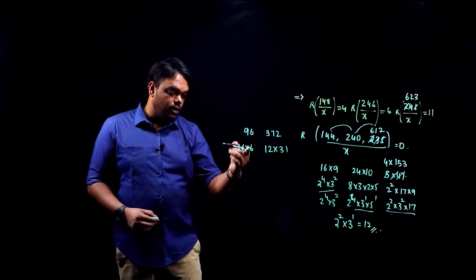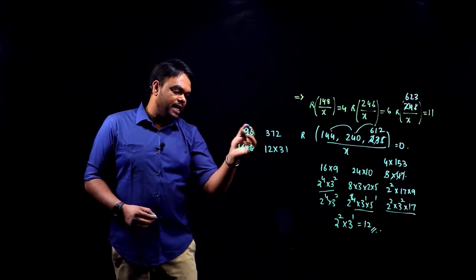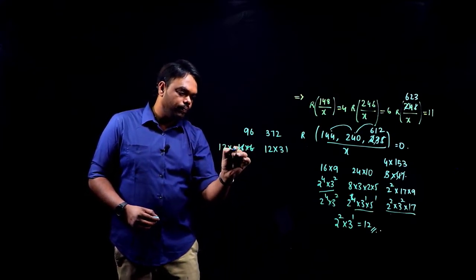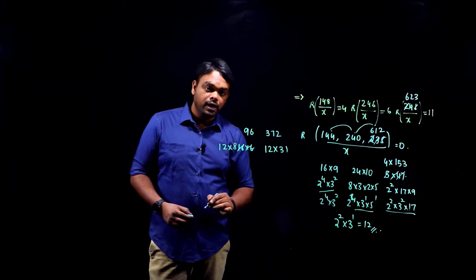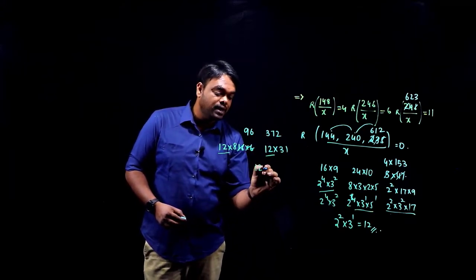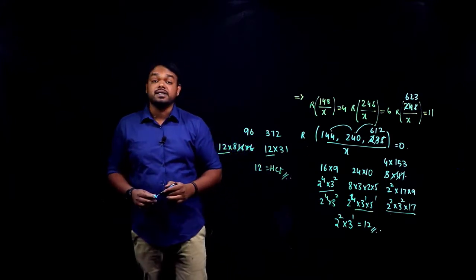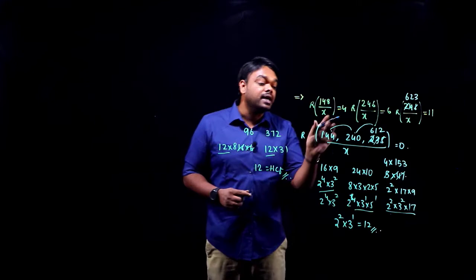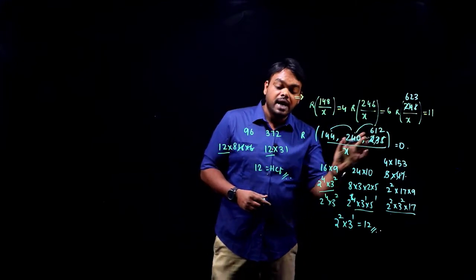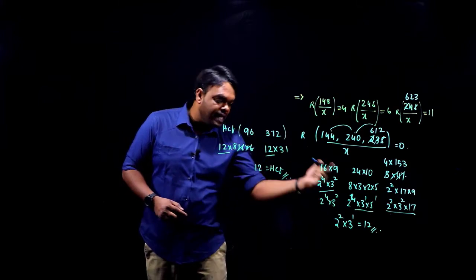Now if you observe this one, instead of 16 into 6, let me write it in another way, 12 into 8, 96. Okay, if you observe what is the common term between them, only 12 is the common term and 12 is the HCF, people. As simple as that. Rather than factorizing the entire number, you can just take the two differences between the numbers and find the HCF of these two. That will also give exactly the same answer.